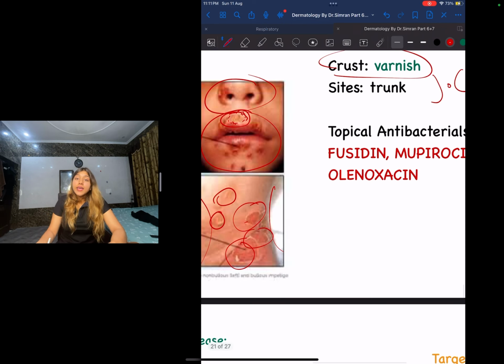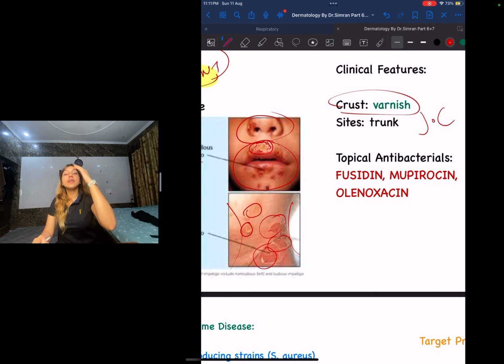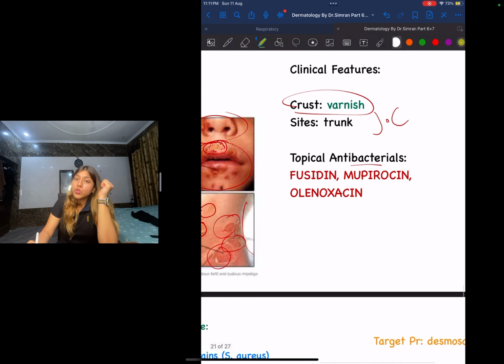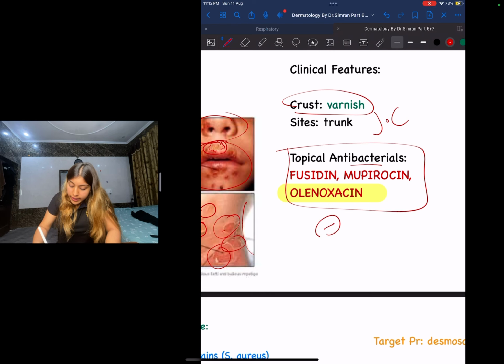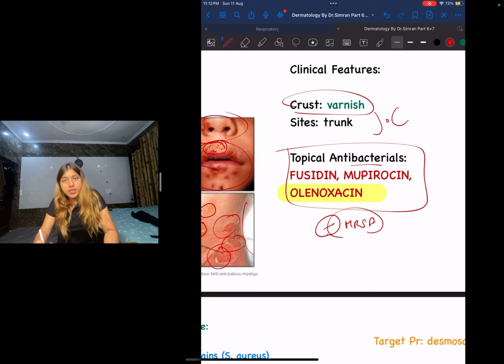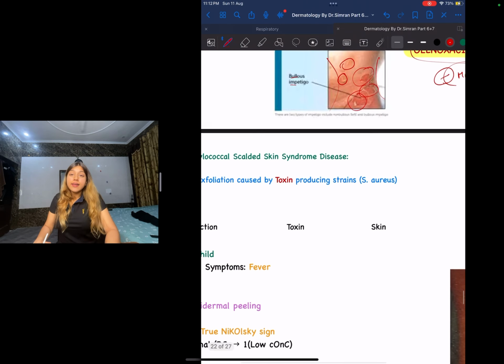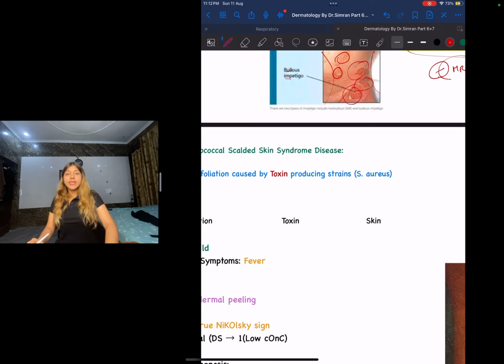And if they ask you what the treatment is, the treatment is going to be topical antibacterials. You will give topical antibacterials. And what are the different topical antibacterials? It is going to be fusidic acid, mupirocin, and ozenoxacin. Okay, guys, all these antibacterials will basically inhibit your MRSA, that is methicillin resistant Staph aureus.